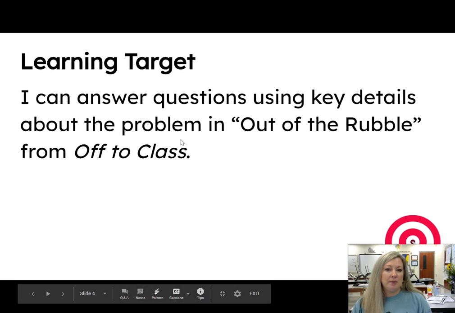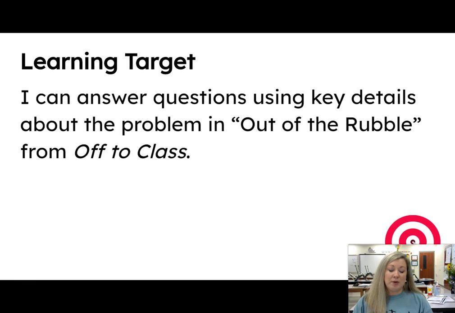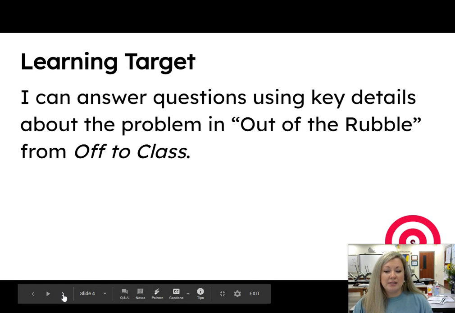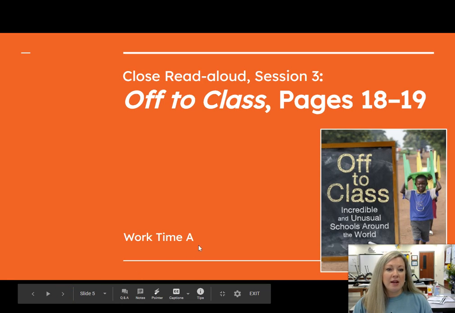Details and problem. We had a problem with the rainforest school in Xishuao, Brazil. The problem was that the students did not have any electricity. They did not have a school that went after third grade. They did not have any internet, and that problem got solved. So we are going to use details to see if we can discover a new problem for the school in Out of the Rubble from Off to Class. Let's go ahead and read in our story.